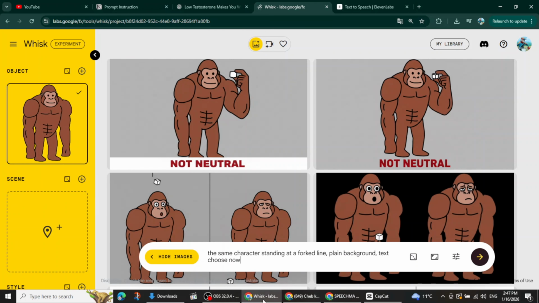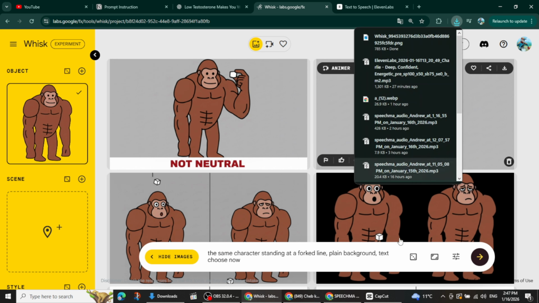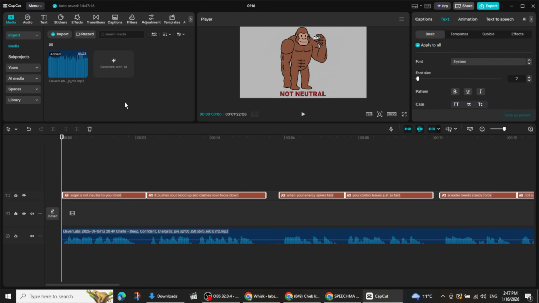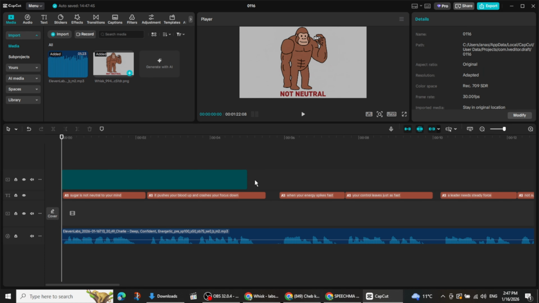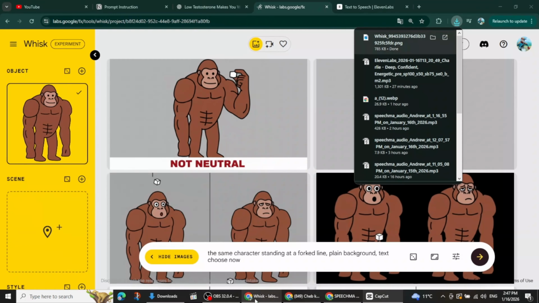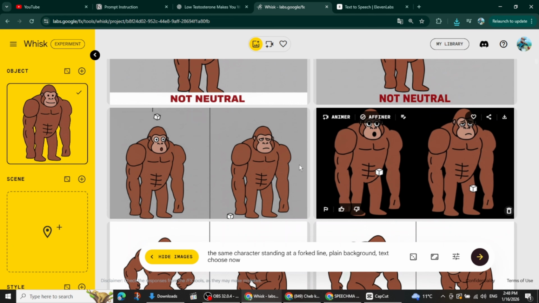It's optional. Go back to the Whisk page, choose the image for the first line from the two options, and click Download. Return to CapCut. Import the image and place it over the voiceover. Adjust the image length to fit the first line. Repeat this process until you have finished all the clips.